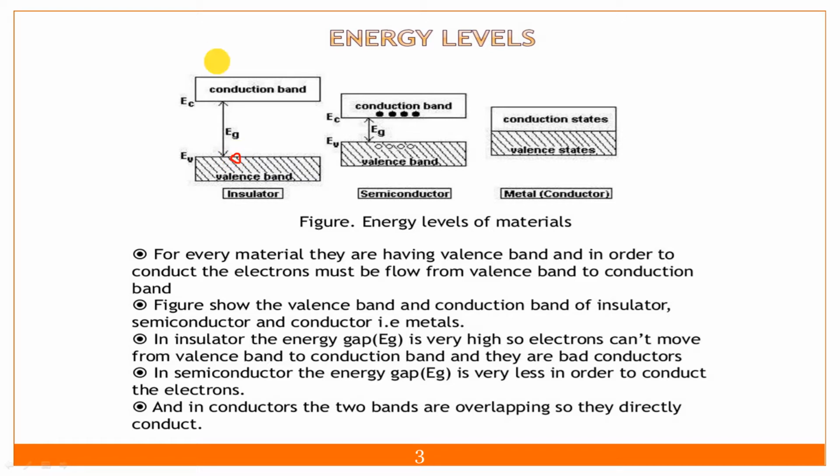To conduct, the electron must be in the conduction band, so it will not carry current. In the semiconductor the gap is small compared to this one, so the electron will jump to the conduction band and current conduction occurs. Likewise in metals, the conduction band and valence band overlap, so the electrons are already in the conduction band, and that's why conduction happens.